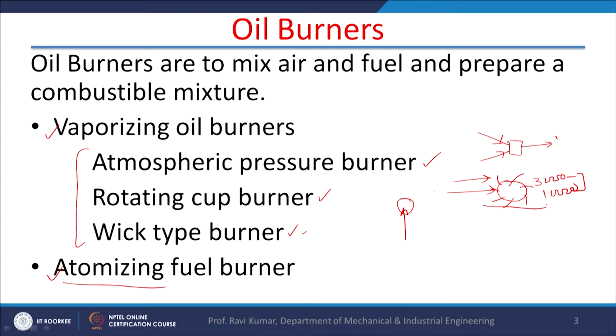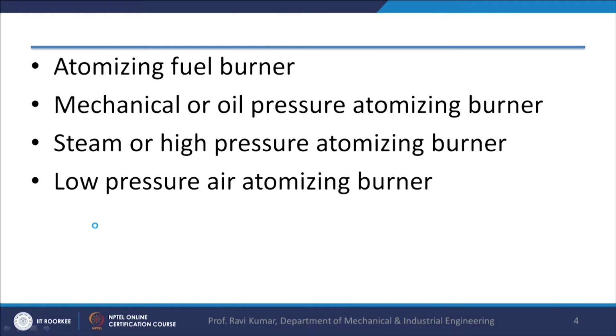Now there are atomizing fuel burners also. In atomizing fuel burners, there are mechanical or oil pressure atomizing burners, where the fuel is injected in a pool of air with very high pressure. So atomization of fuel takes place, and this mixture is sent for the burning.